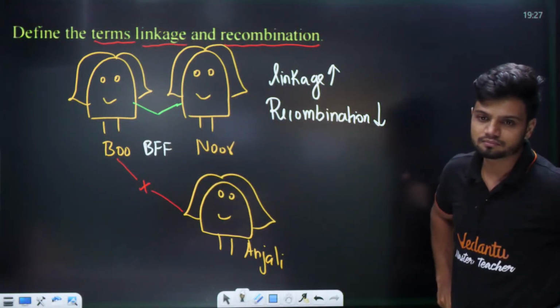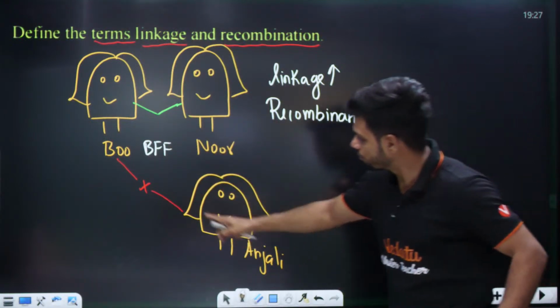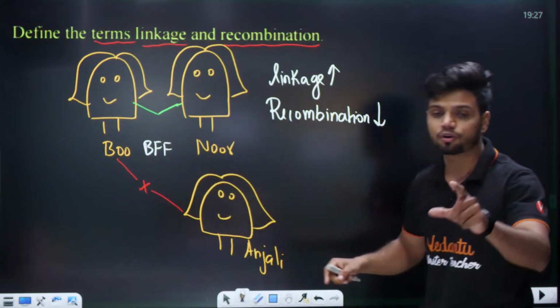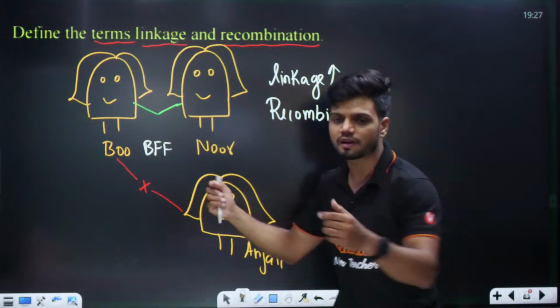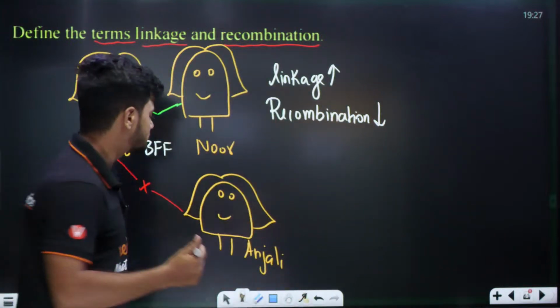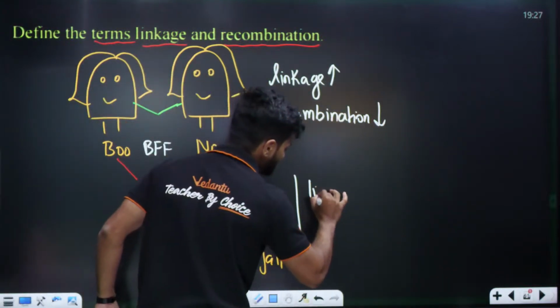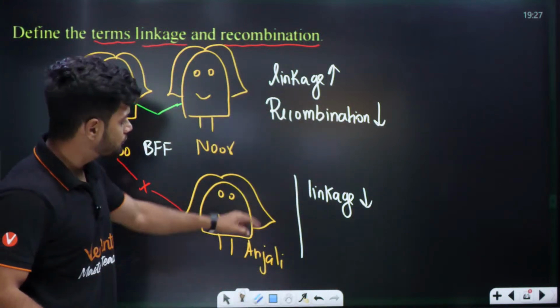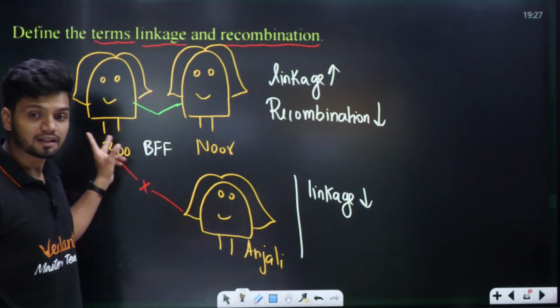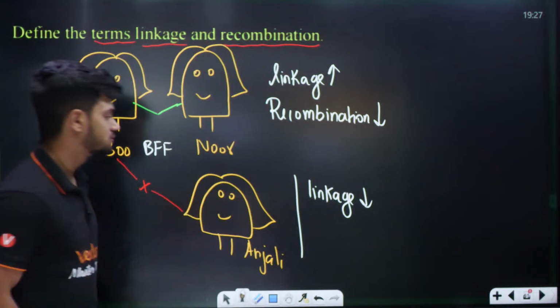You tell me all of you, quickly. Between them linkage should be very low because they are not very close to each other. So between them linkage is very low. Done. Now if linkage is low, will they fight among each other? Obviously they'll fight.